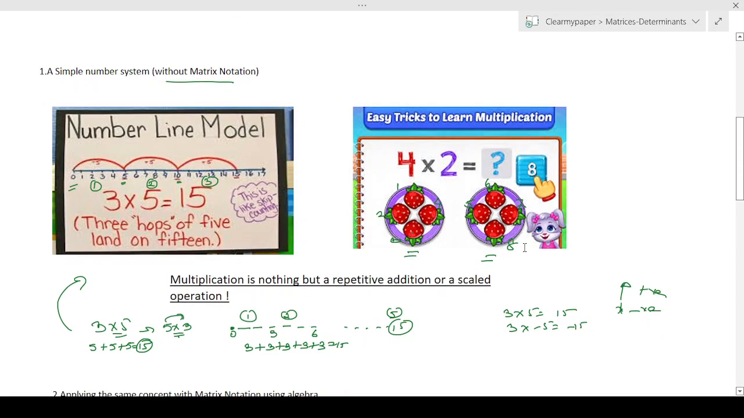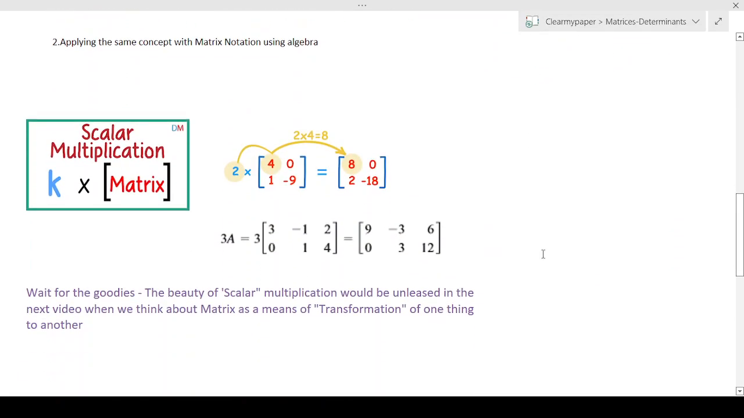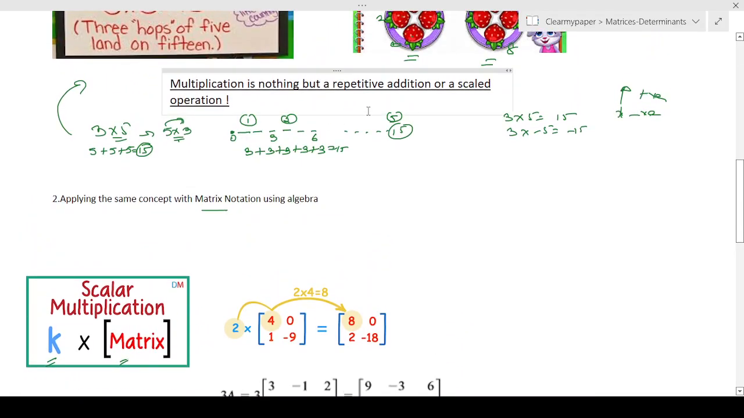Now let's apply the same concept to see what happens when we bring in the matrix notation and use algebra, the second part. What happens when we multiply a number by a matrix? In this video, we're not going to talk about when two matrices are multiplied. We're just going to talk about multiplying a number on a matrix. In the next video, we'll talk about what it means when we multiply two matrices, and the differences and nuances there.